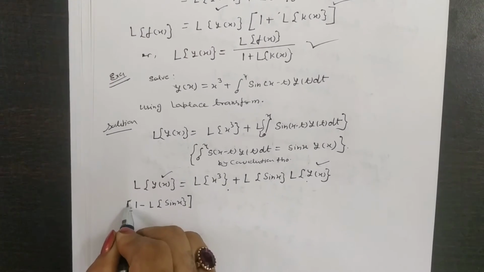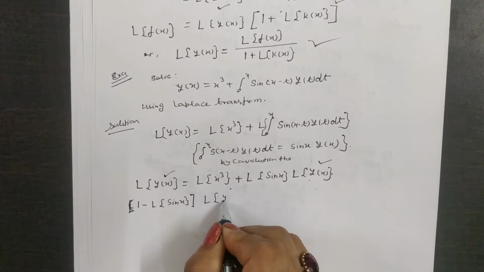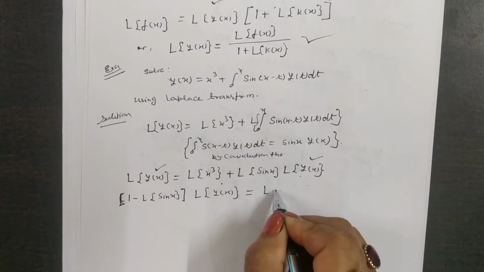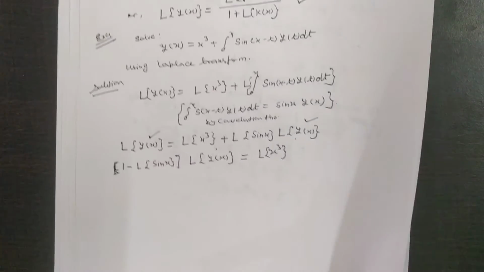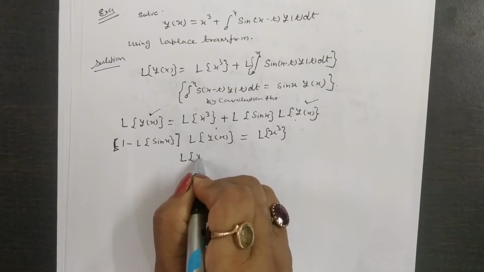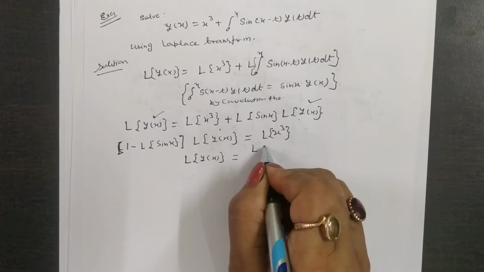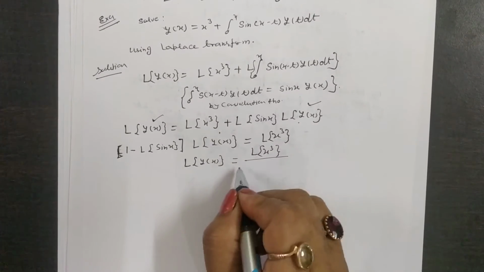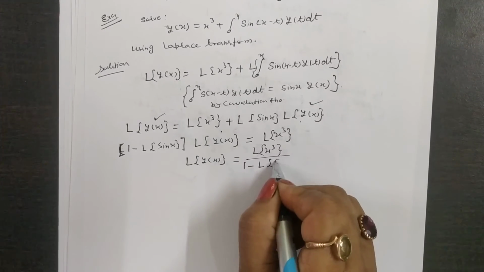on this bracket I have to find it. This and this are common here, Laplace of y(x). This is equal to Laplace of x cubed. Is clear? Therefore, Laplace of y(x) is equal to Laplace of x cubed divided by (1 minus Laplace of sin x).